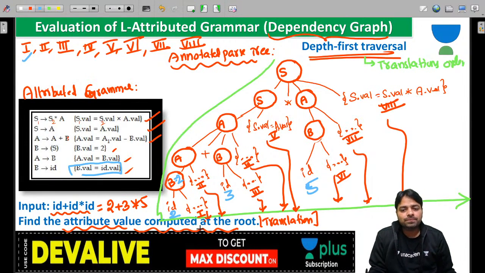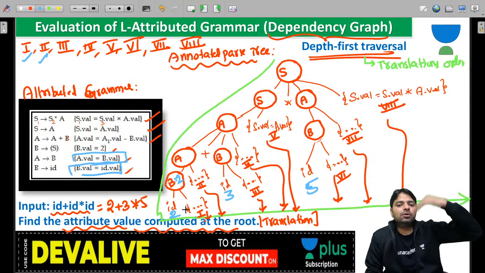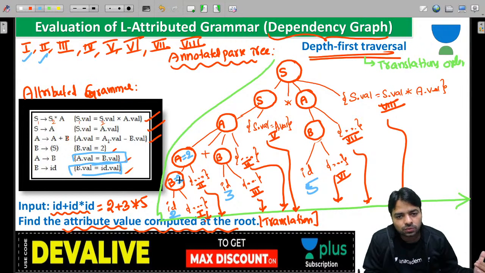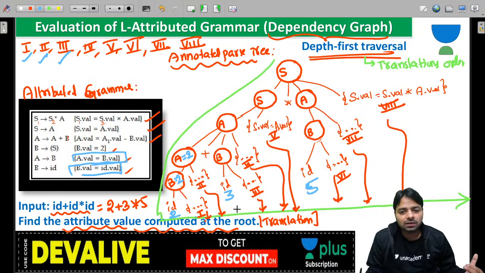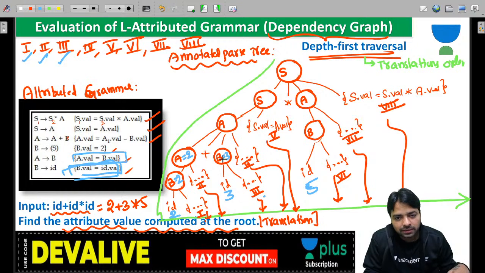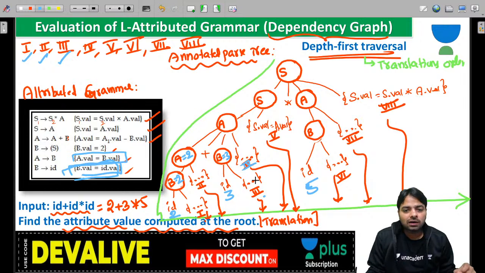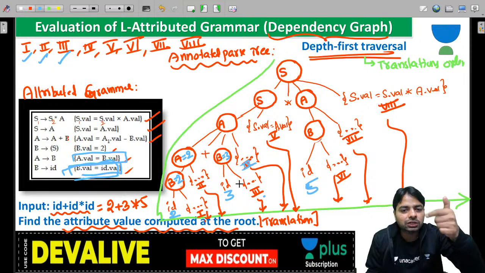The first is over. Then second. The second is the A to B production. The B value I'm going to keep in A, that is equal to 2. And second is over. Third. Look at the third. Third is B to ID. Again, B dot value is equal to ID dot value, that is equal to 3. And next is the fourth, guys. What is the fourth? That is A to A plus B.